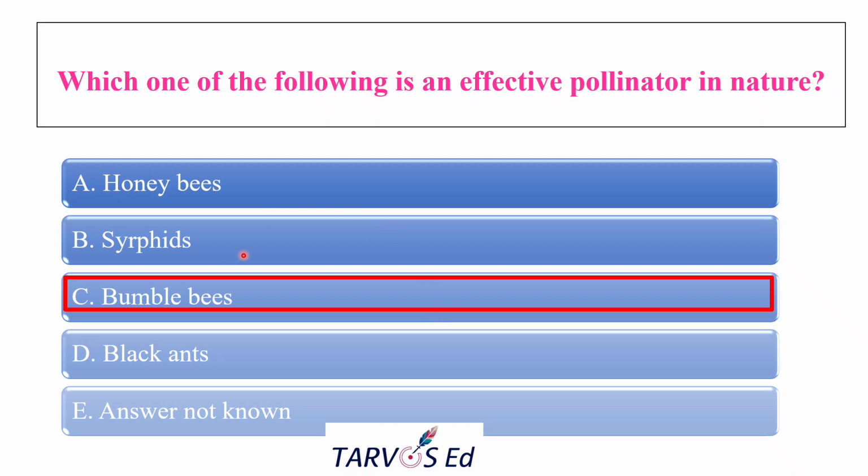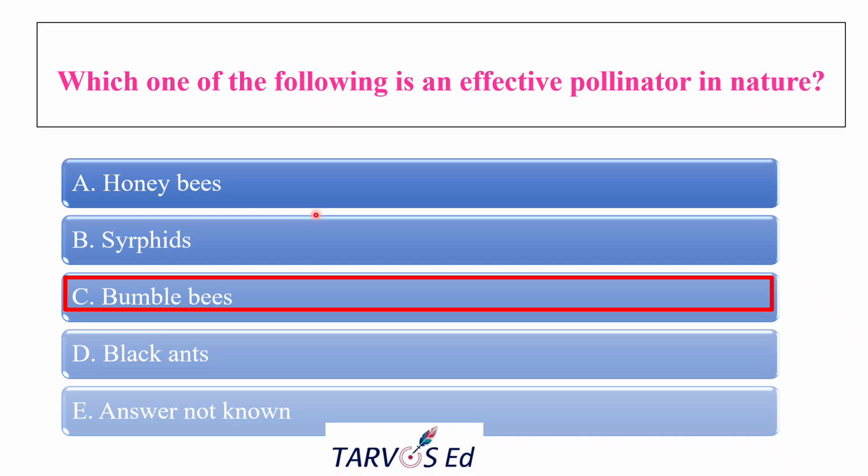Okay, so why are others less effective when compared with the bumblebees? Honeybees are also good pollinators for many crops, but they don't do buzz pollination. Buzz pollination means there should be some vibration caused by the flight muscles so that this will loosen the pollen from the anthers. But that cannot be done by the honeybees.